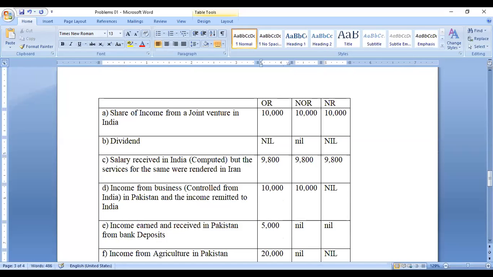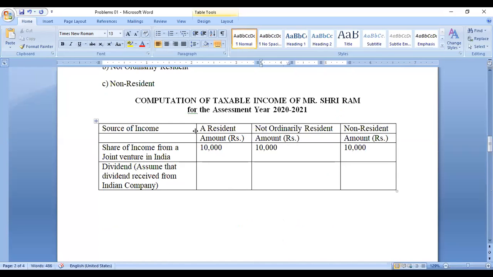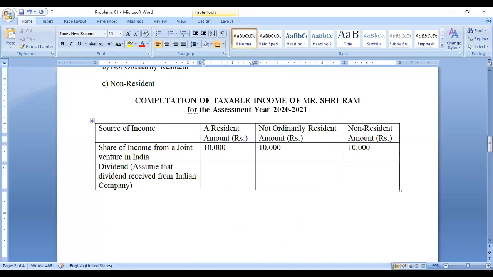Taxable, not taxable. Indian company tax: not taxable, nil. So not taxable to all the categories.